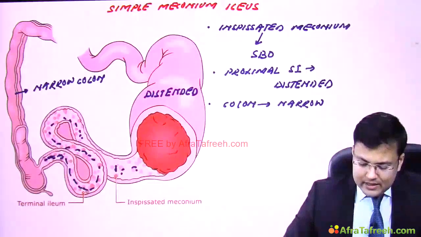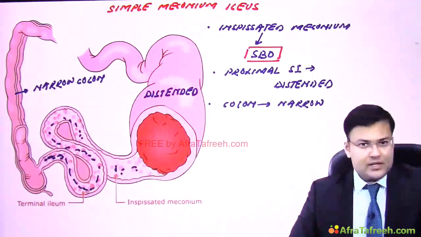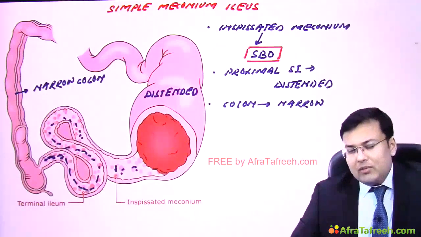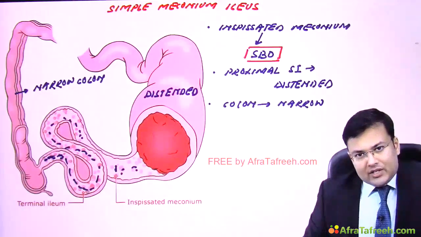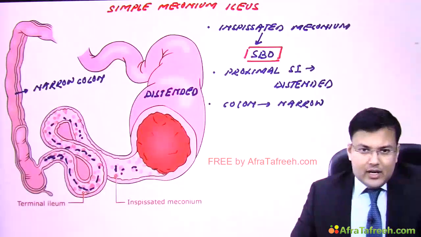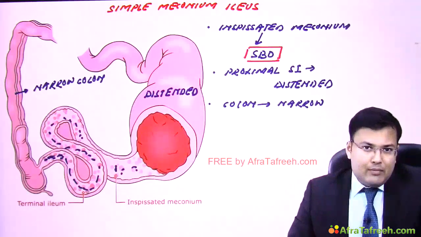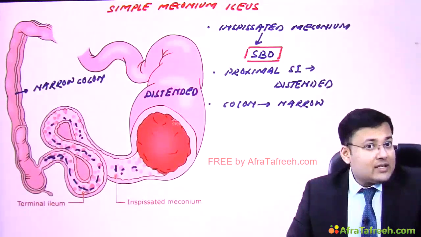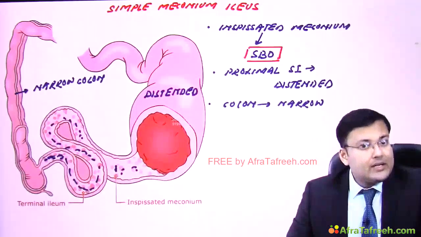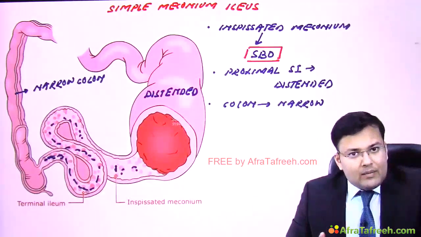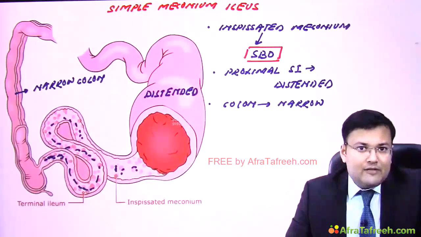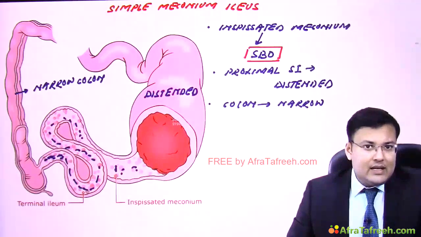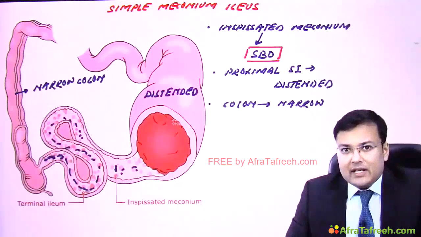So the point is that this patient is having complete small bowel obstruction. What are the manifestations? We discussed in obstruction that in small bowel, if there is proximal obstruction, vomiting is more prominent. If there is distal obstruction, abdominal distension is more prominent. So in these patients, there is generalized abdominal distension, bilious vomiting and non-passage of what? Non-passage of meconium. And generally these cardinal features are seen after 24 to 48 hours of birth.